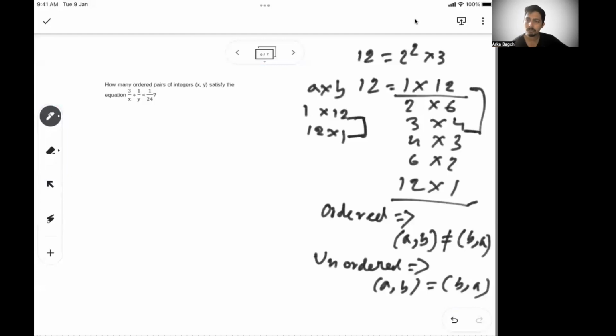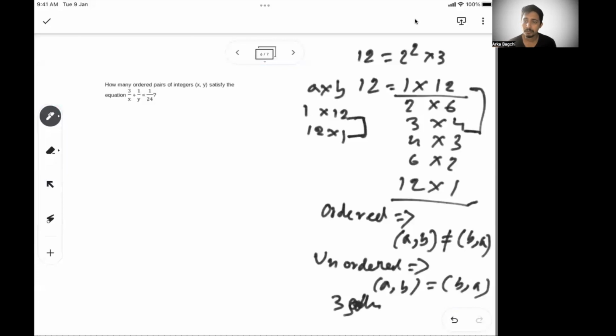In the previous problem, we did the ordered pair only. When we say 12 has 6 solutions, 6 is the number of factors. When it comes to unordered pairs, the number of factors may not be equal to the number of solutions, right? A lot of the time it is just divided by 2, because you can't count the other two values. So in this case, for the unordered pair, we have 3 solutions: 1, 12; 2, 6; and 3, 4.